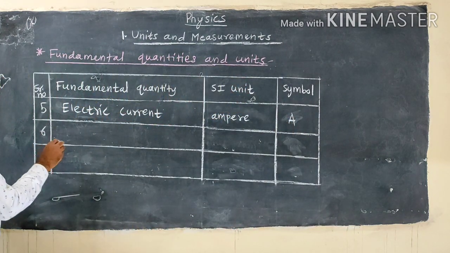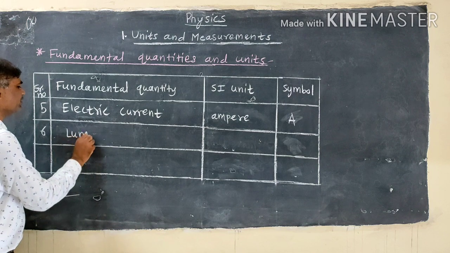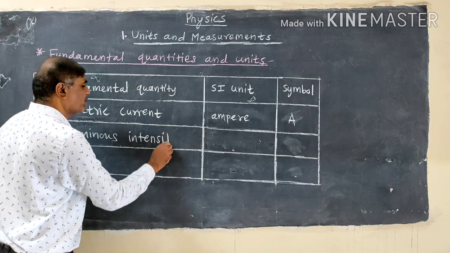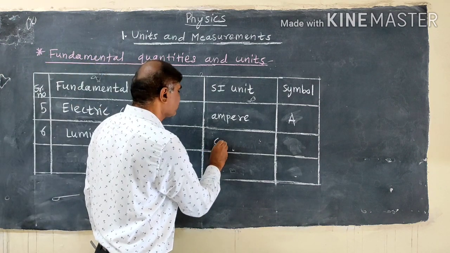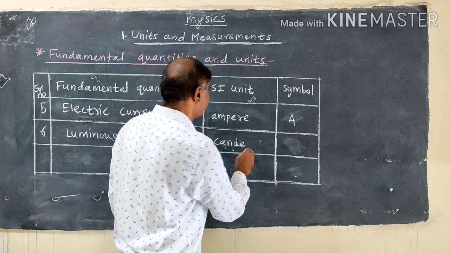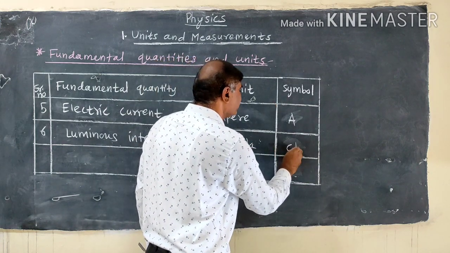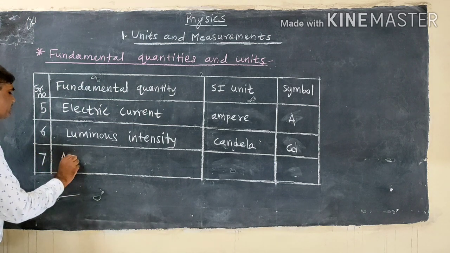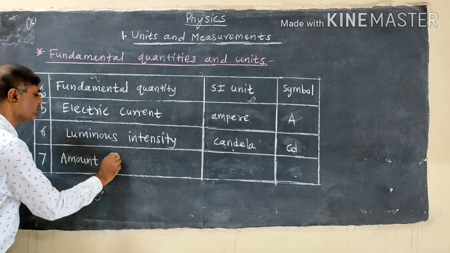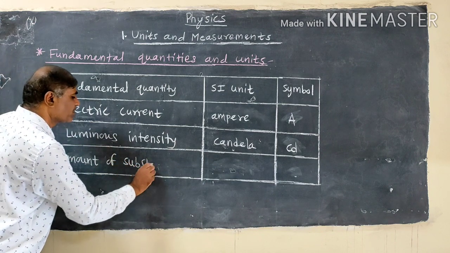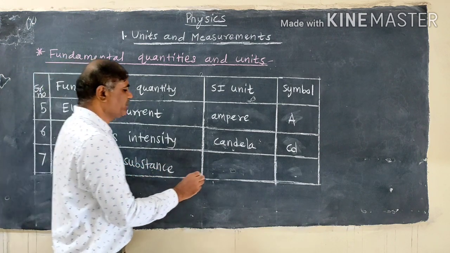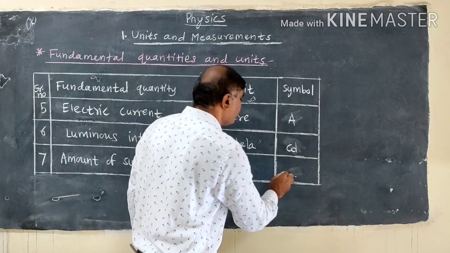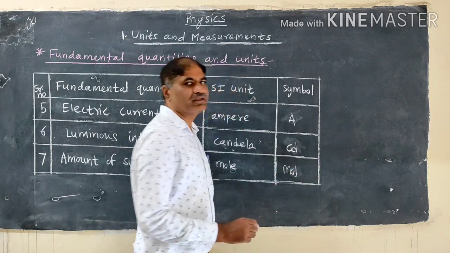Then number 6, luminous intensity. Luminous intensity, and its SI unit candela, and symbol cd. Then number 7, amount of substance. Amount of substance, and its SI unit mole, M-O-L-E, and its symbol is mol.